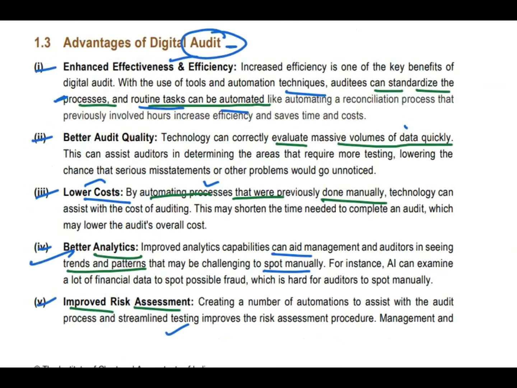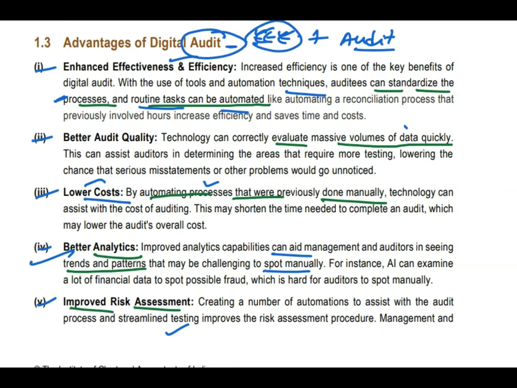To revise it quickly, first we remember E, E, E: effectiveness, efficiency. Enhanced effectiveness and efficiency. Plus I said audit. What is this audit? Two things: better audit quality. How will you get the better audit quality? Because you are going to evaluate the large volumes of data. How will you do this analytics?